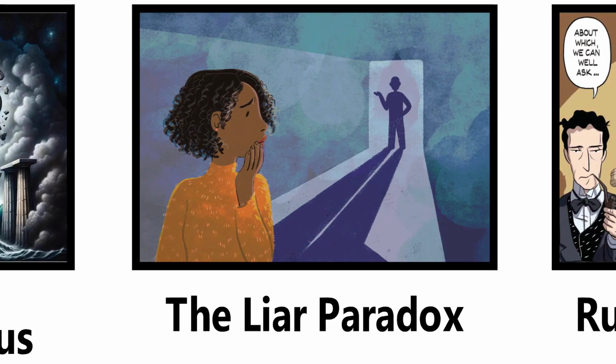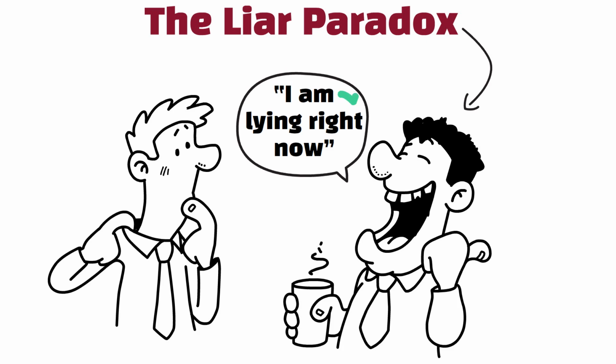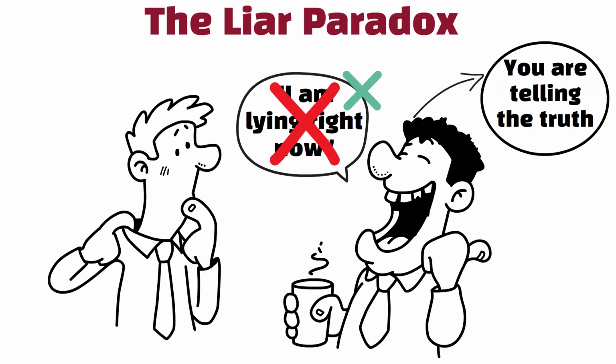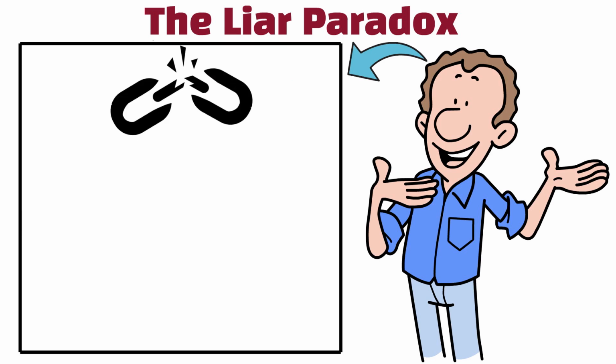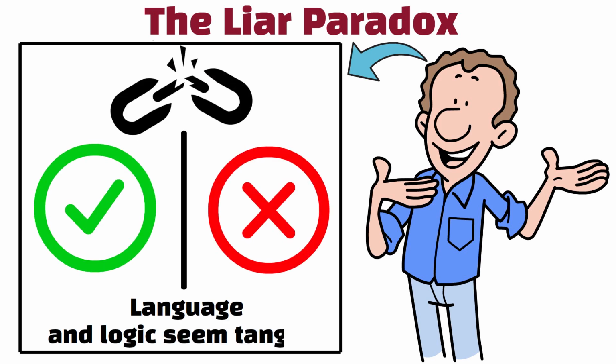The Liar Paradox. The Liar Paradox is a statement like, "I am lying right now." If that's true, then you are lying, so it cannot be true. If it's false, then you are telling the truth, making it true. This creates a loop with no clear answer. The paradox shows that self-referential statements can break simple notions of truth and falsehood, making language and logic seem tangled.